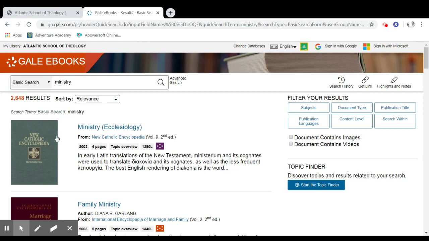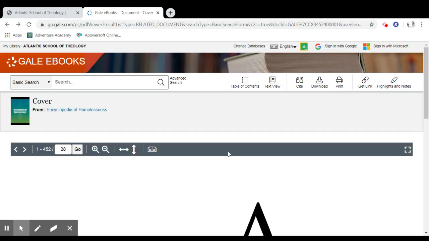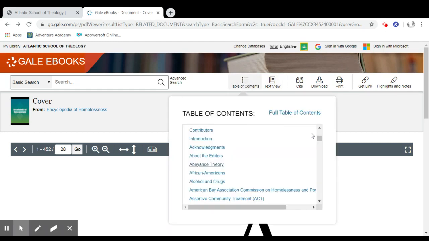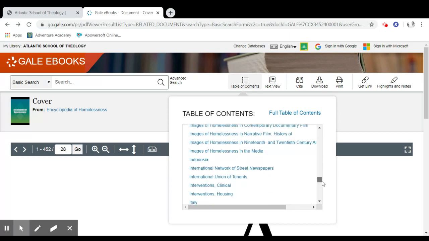I'm going to go back. I searched it in the broad search box, which is not where I wanted to search it. Instead, I'm going to go back to the table of contents and click on a different area of the book.